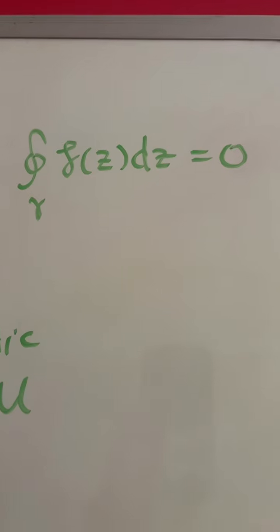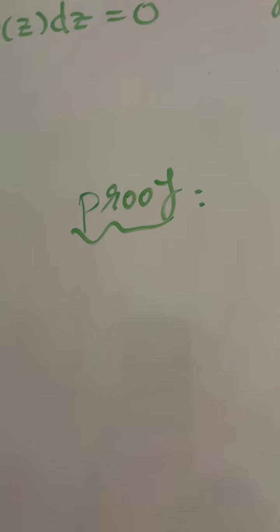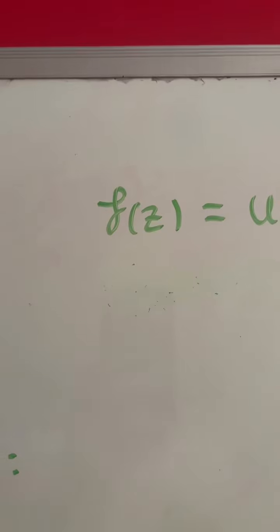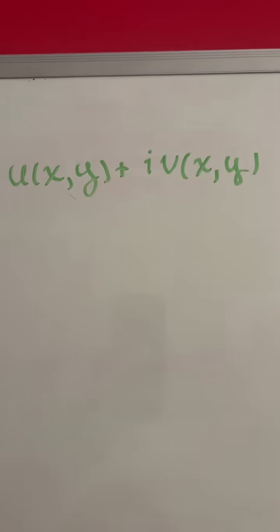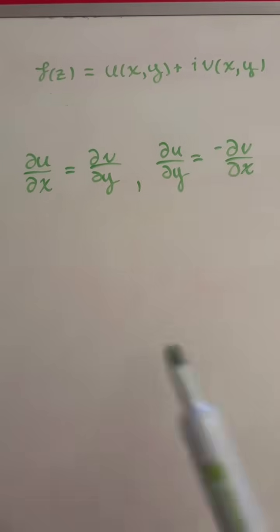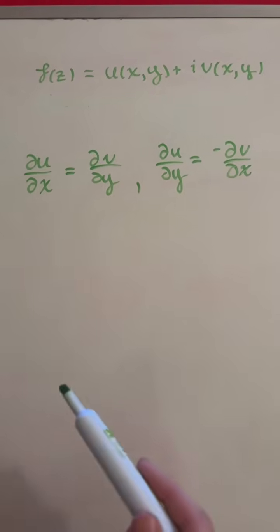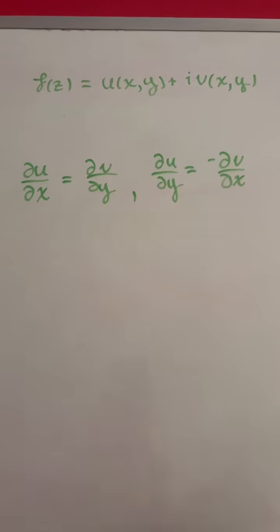So this is much like the fundamental theorem of conservative vector fields. Let's try to prove this statement. Let's recall that when we have some complex function f of z, we can split it into two functions, a u of xy plus i times v of xy. Now you may recall that if your complex function f is analytic, that means that the component functions u and v will satisfy these equations, called the Cauchy-Riemann equations.